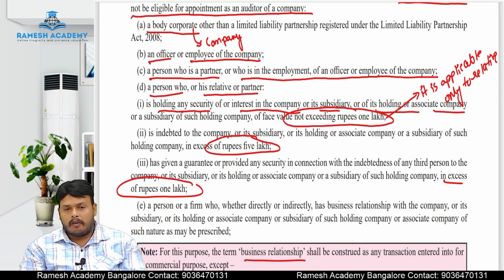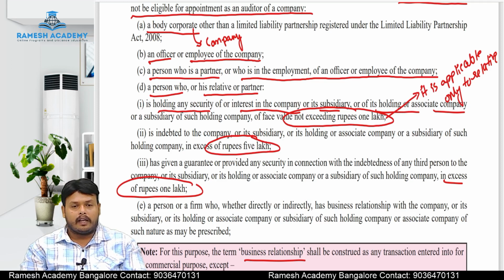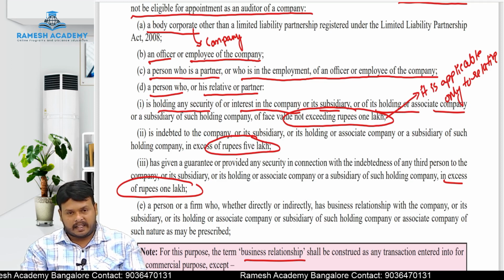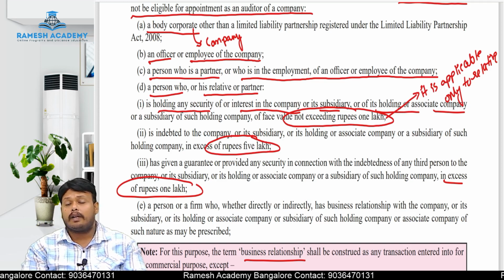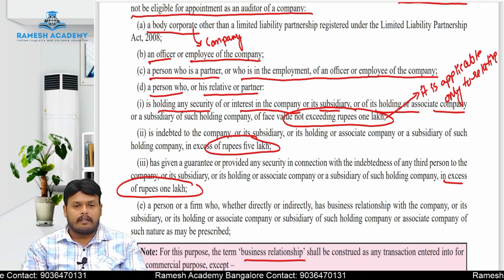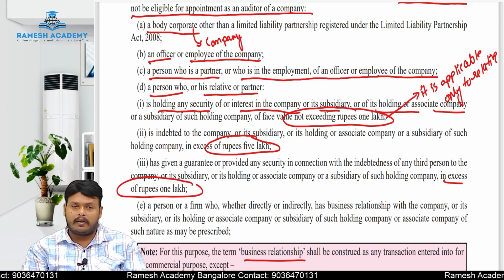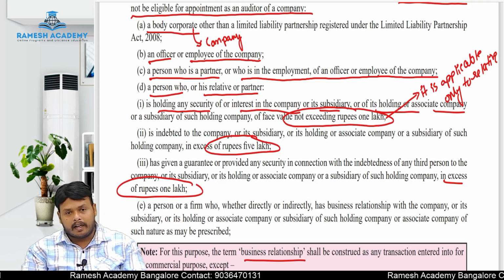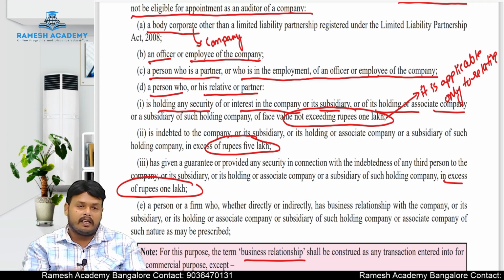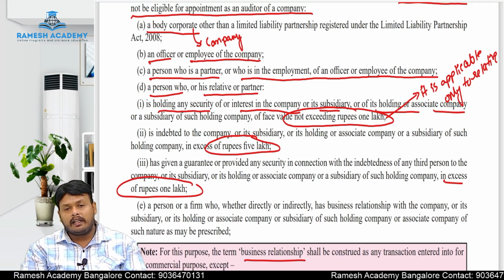Your relative is there in ABC Private Limited. You are a chartered accountant holding certificate of practice. And you got an audit of XYZ Limited. In that XYZ Limited, Y is your relative. Then in that case, you are automatically disqualified to act as an auditor for XYZ Limited. Why? Because your relative is there in that XYZ Limited.